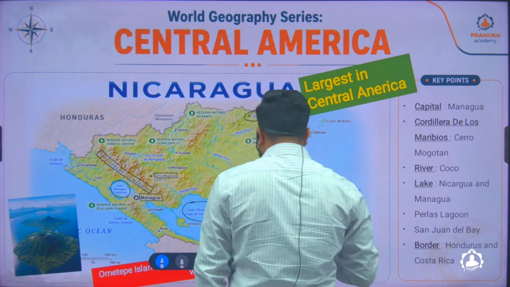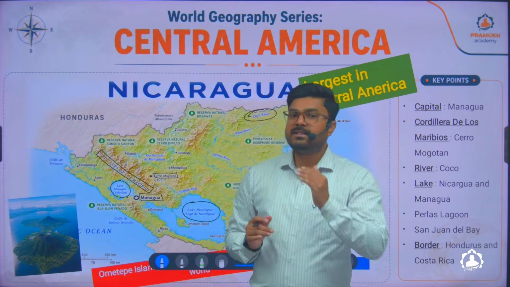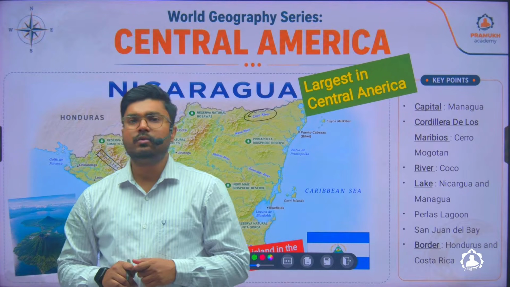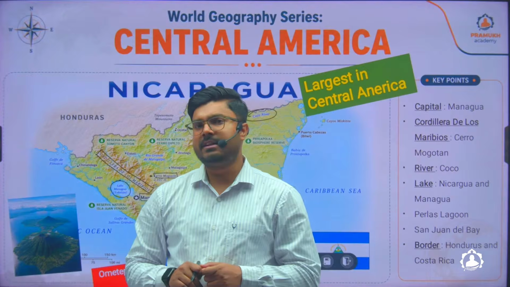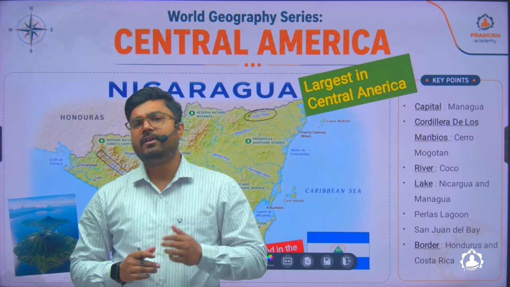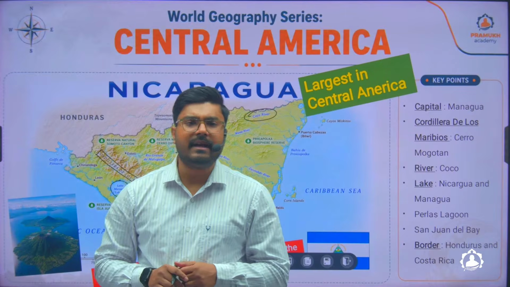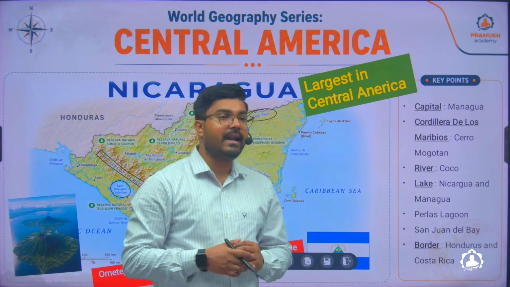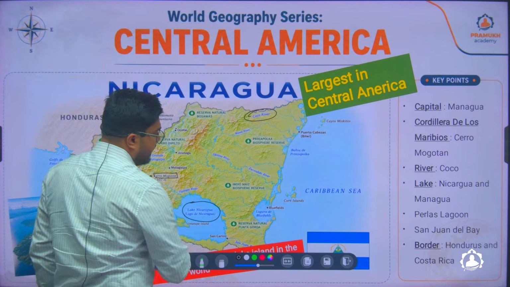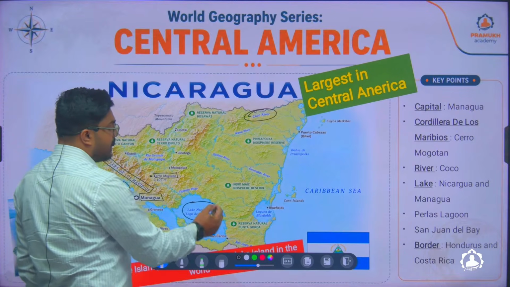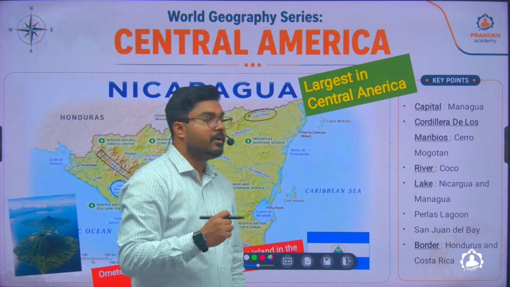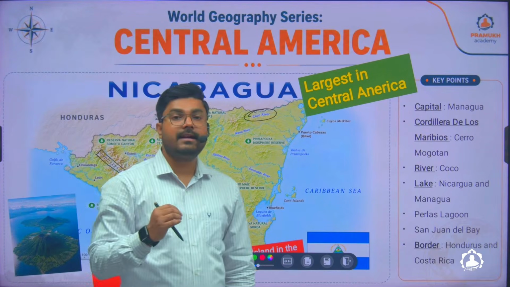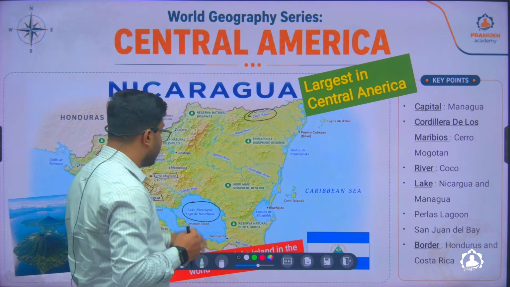We know that in Panama there is the Panama Canal, and though it is under the control of Panama, yet the USA has huge control over it. So when there was a trade war going on between the USA and China for a long period of time, China proposed to build a new canal in Nicaragua through Lake Nicaragua, and thus this lake was in the news a good number of times. And remember, it is also one of the largest lakes in North and South America, including Central America.